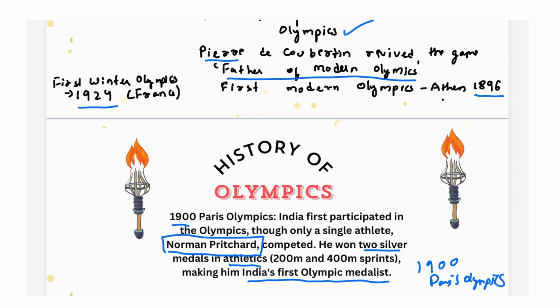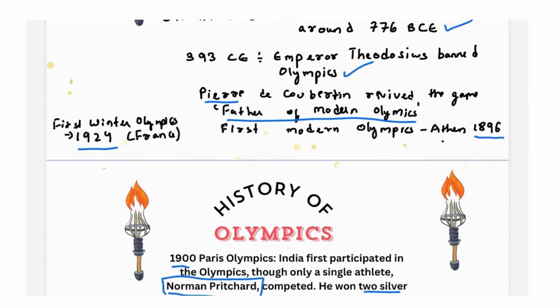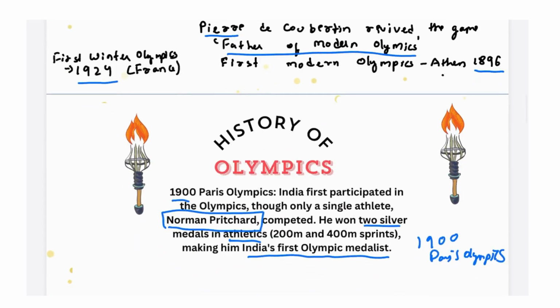Apart from that, 1900 Paris Olympics is also known for one important reason. Throughout the history, only men participated in the Olympics. Since it began in 393 CE, only men were allowed to participate in it. But it was for the first time in 1900 Paris Olympics that women were also allowed to participate in the Olympics.